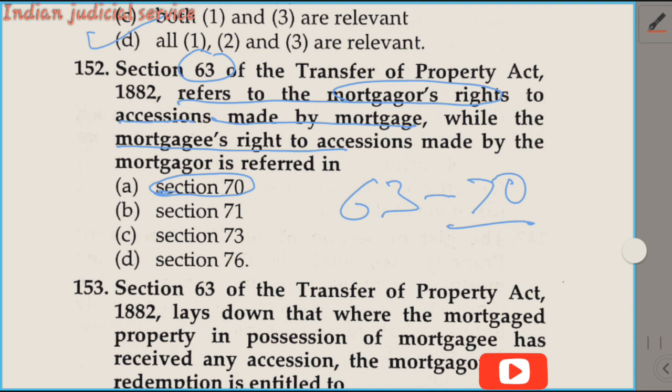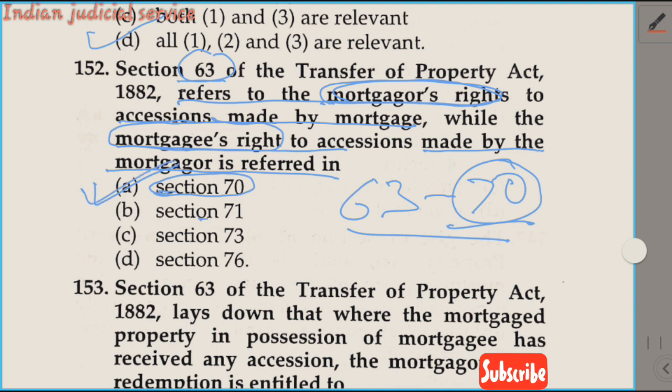Section 70 deals with accession to mortgaged property, and the same is provided in Section 63. But there is a minor difference. Section 63 deals with the right of the mortgagor, but Section 70 deals with the right of the mortgagee. So the mortgagee's right to accession is referred to in Section 70. So the answer is option A.